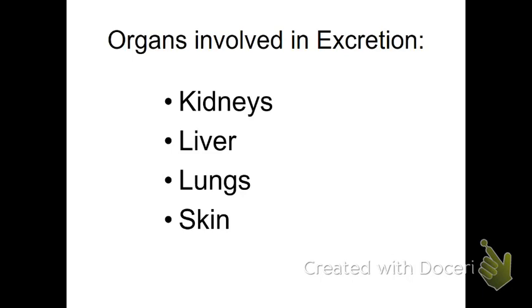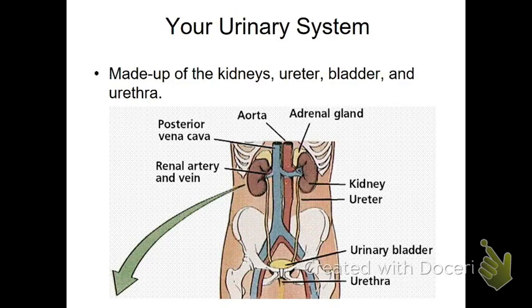When you get into higher level anatomy, you're actually going to break this down into urinary and then lymphatic. So it's actually going to be 2 different body systems. But for what you need to know now, this is all you got to know. We good? Okay. So the urinary system is made up of the kidneys, the ureter, bladder, and urethra. And yes, that's how I remember it, ureter.